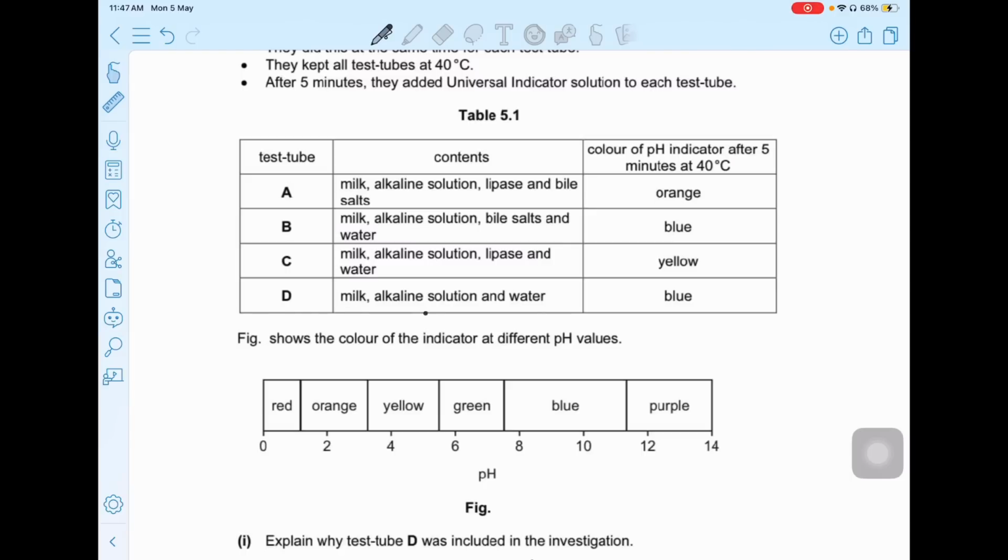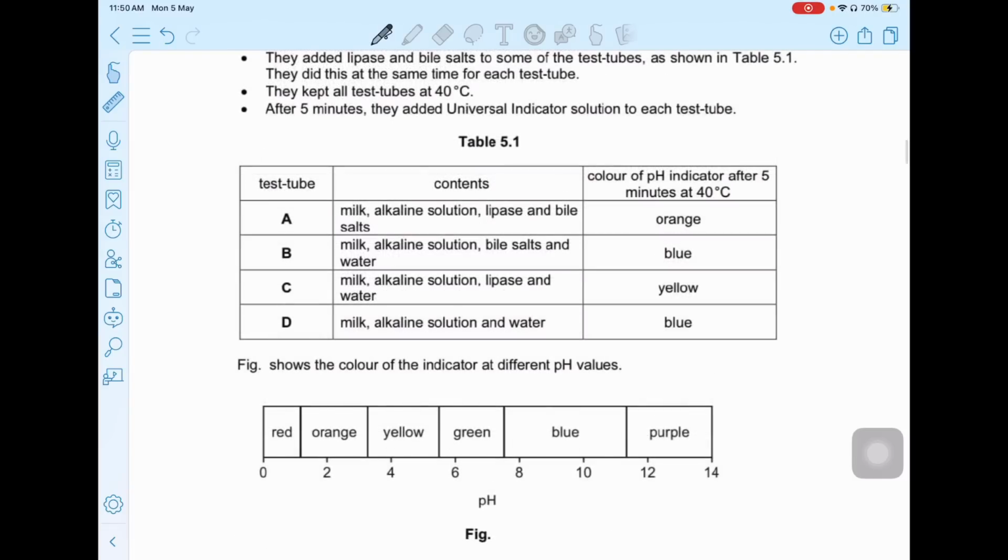And D has milk, alkaline solution and water, no lipase and no bile. The figure shows the color of the indicator at different pH values, so if the pH changes, the color is going to change. Also, I would like to give you one piece of information. Many students ask why the alkaline solution is added here. Because the lipase acting in this condition requires an alkaline pH.